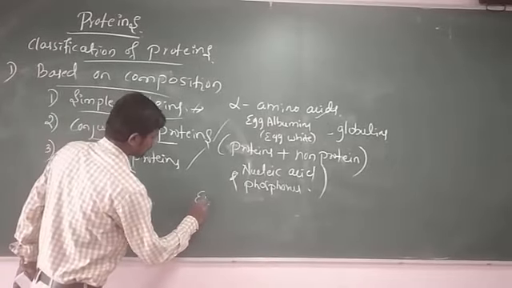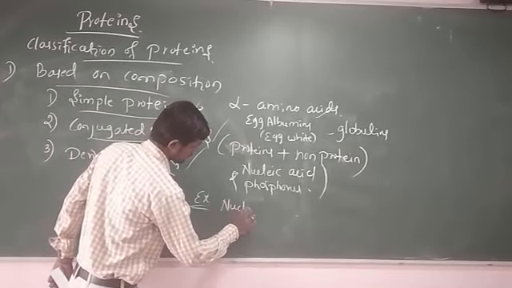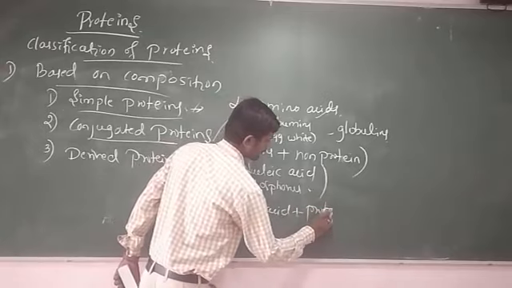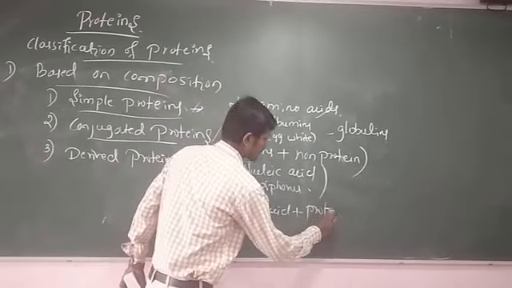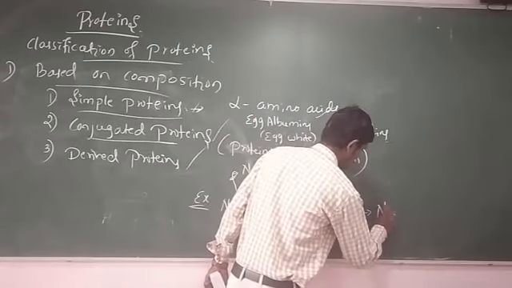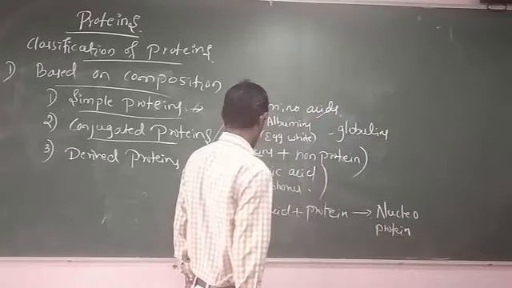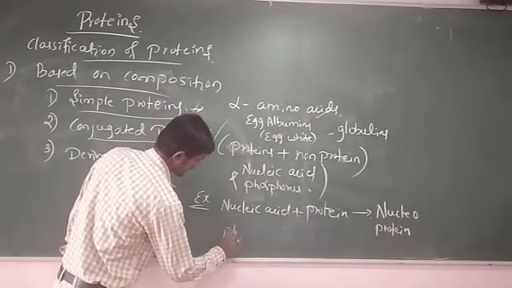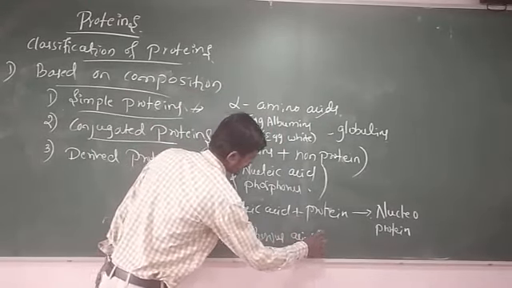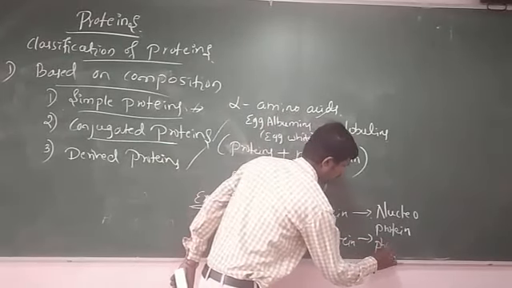Example for conjugated proteins, see here: nucleic acid plus protein gives nucleoprotein. Similarly, phosphoric acid plus protein gives phosphoproteins.